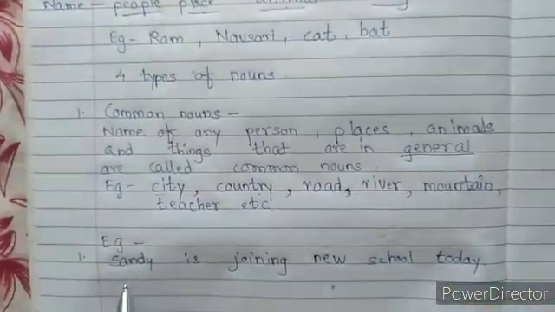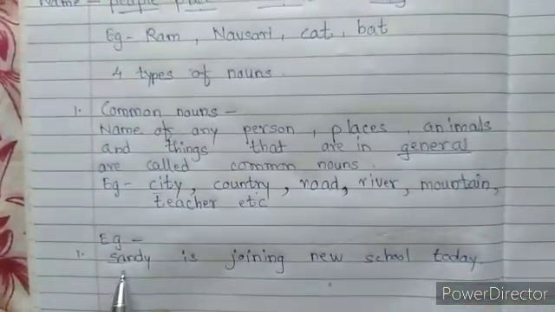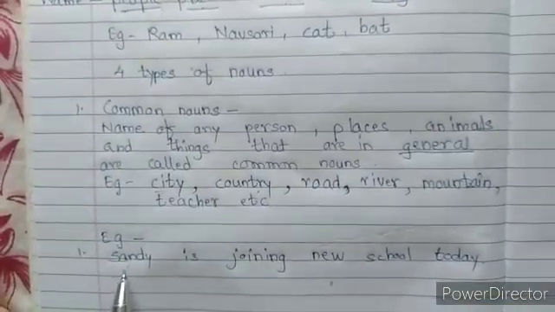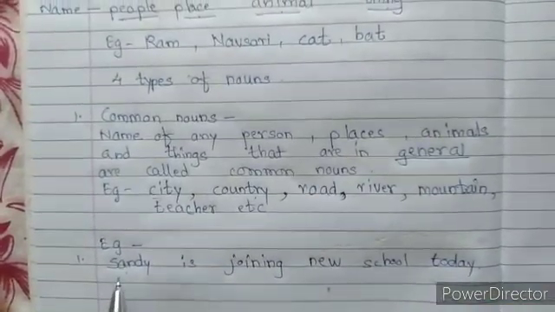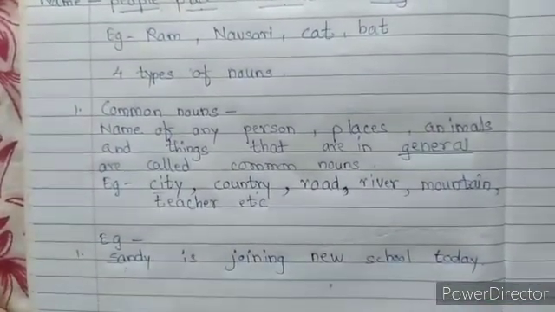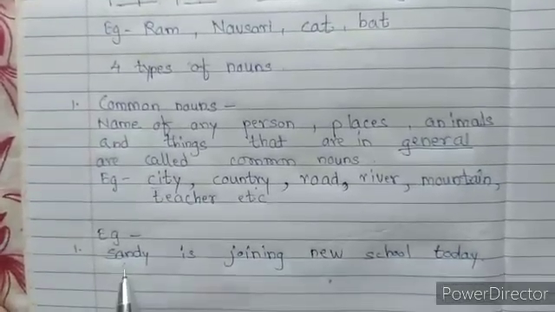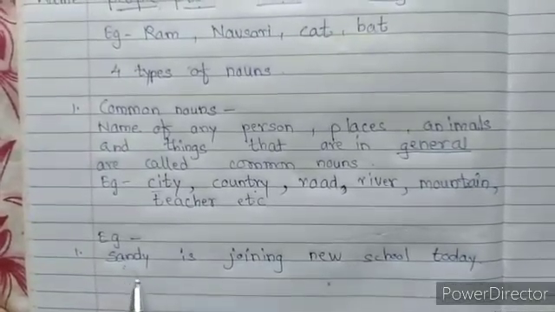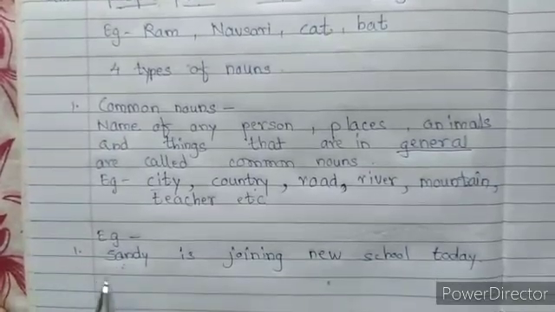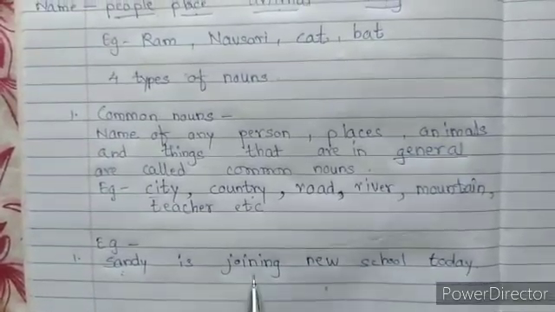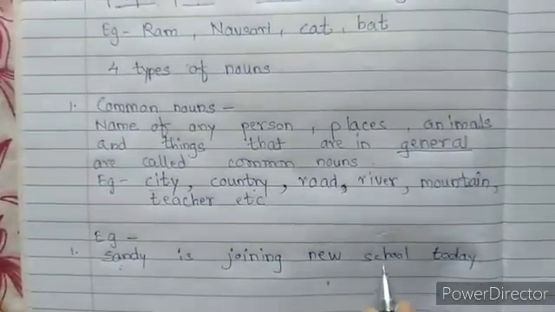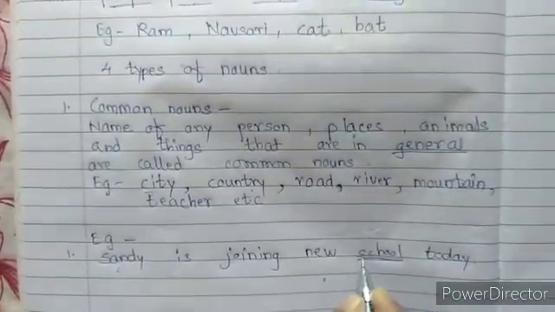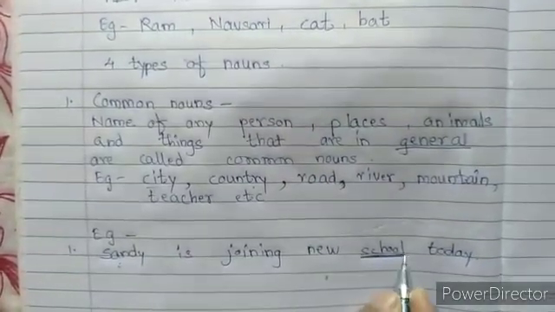Sandy is a boy. Yes, Sandy is a noun, but it is not general. When we say Sandy, it is the name of a particular boy. So here it is specific. Which is the other noun? The other noun is school. So school is a common noun.